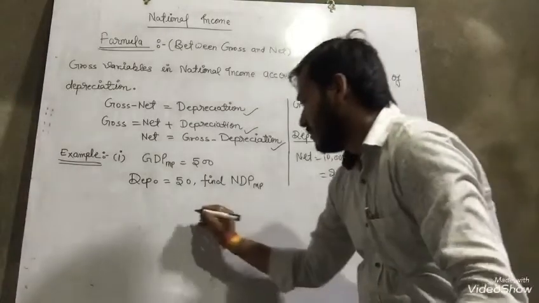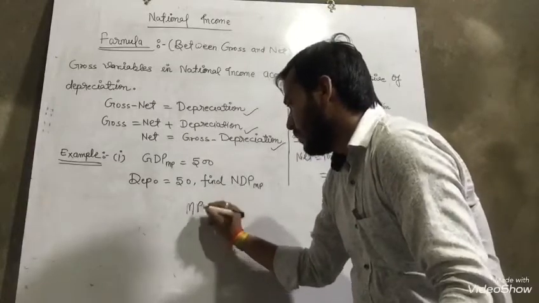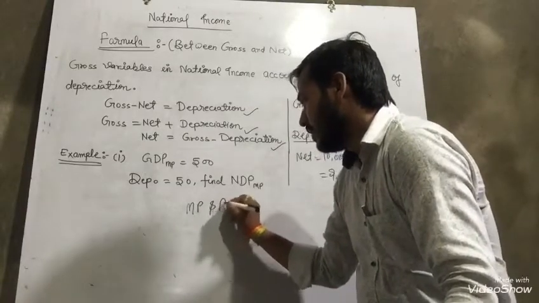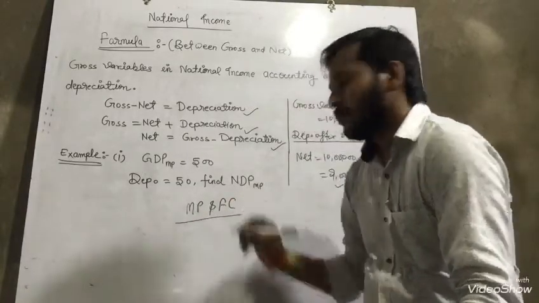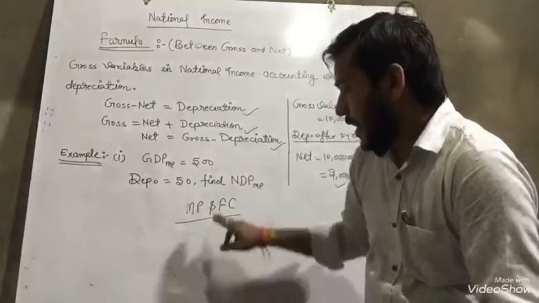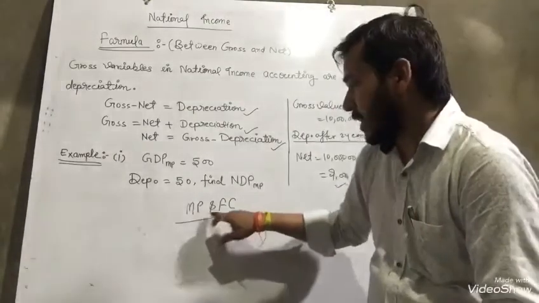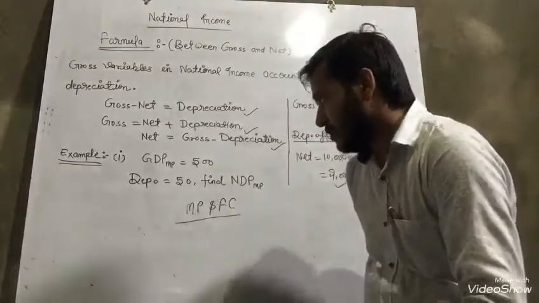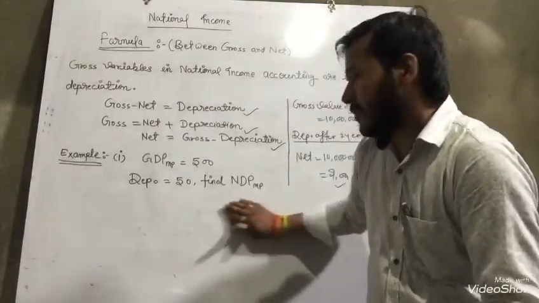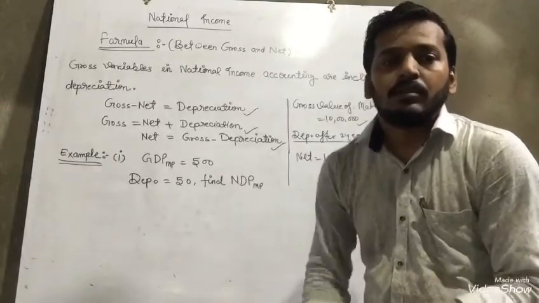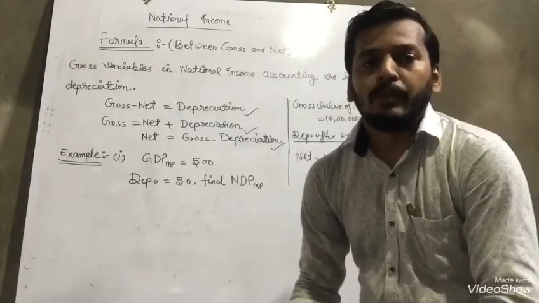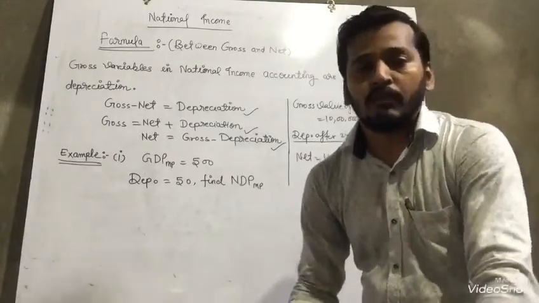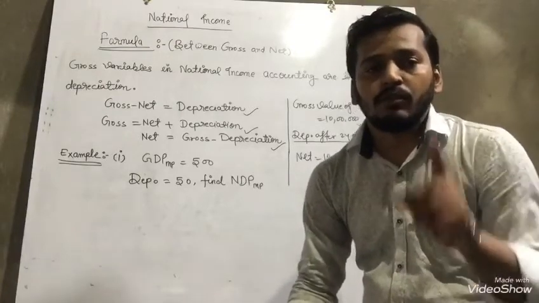Once again, listen: MP means market price, FC means factor cost. It is very important. I explained the definition and meaning at that time. You have to revise once again.